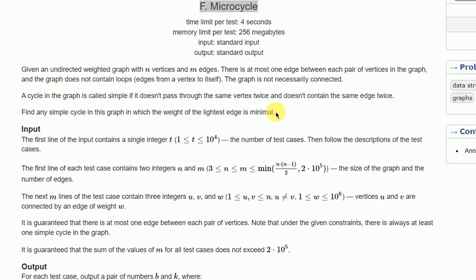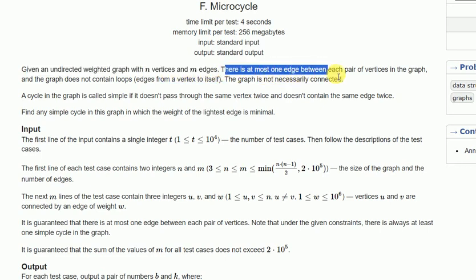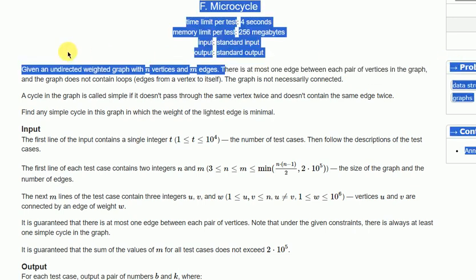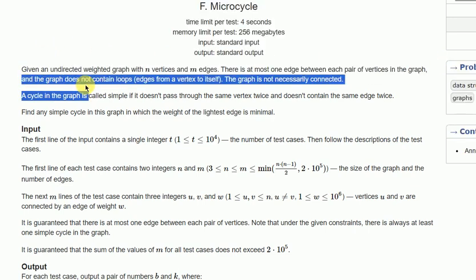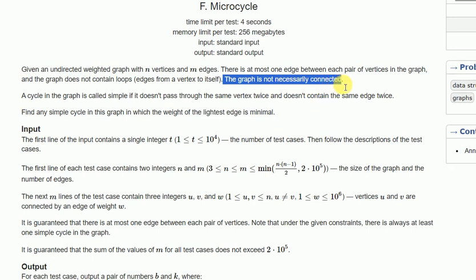Hi guys, today the problem is: given an undirected graph with n vertices and m edges. There is at most one edge between each pair of vertices in the graph, and the graph does not contain any loops, meaning an edge from a vertex to itself. The graph is not necessarily connected. Okay, the question is like that.